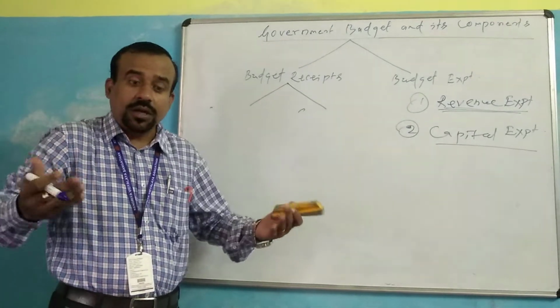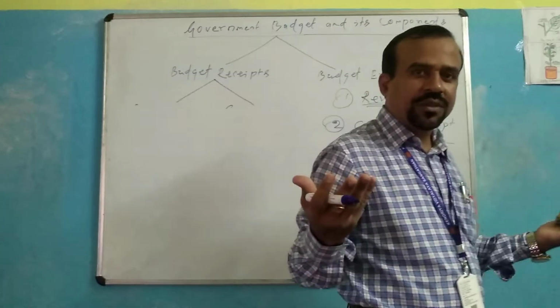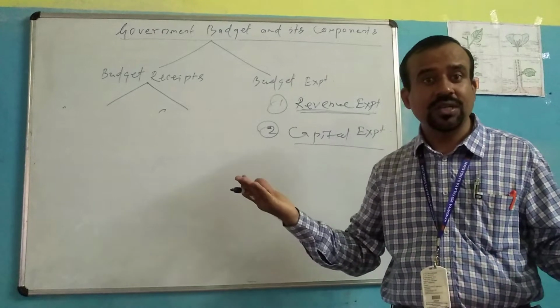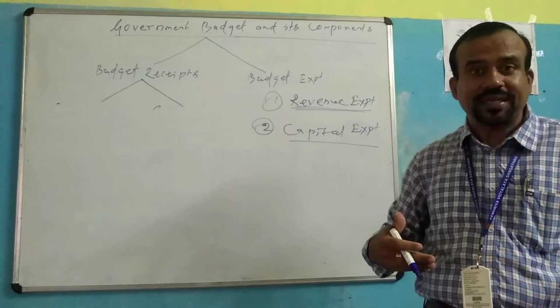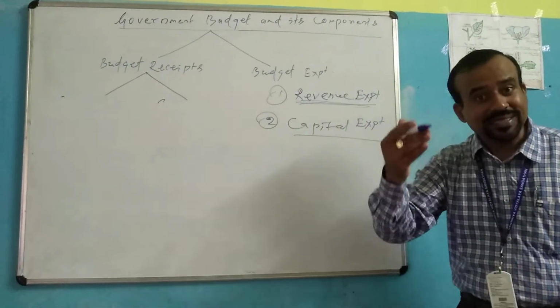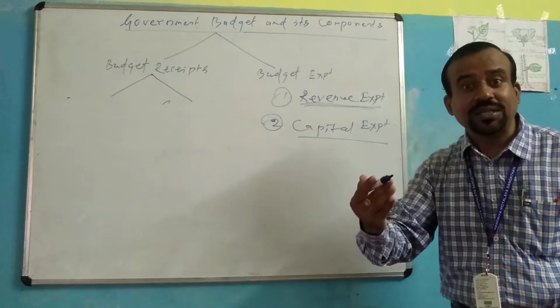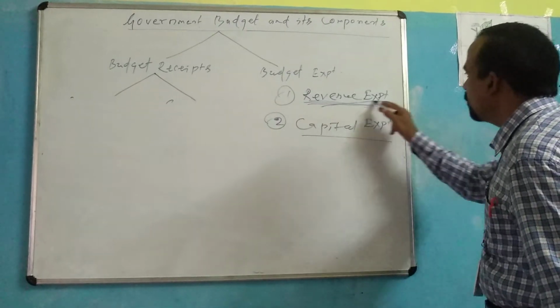For example, the government makes payments to its employees, gives subsidies on essential goods, and pays interest on loans taken. They are all included in revenue expenditure because they do not create an asset or reduce the liability of the government. So it is known as revenue expenditure.